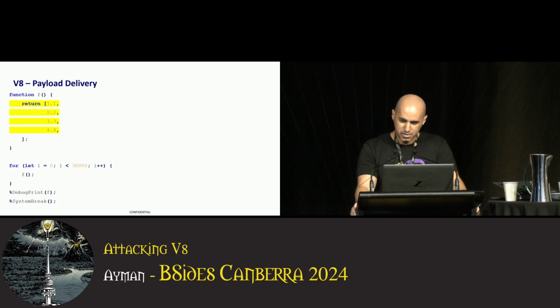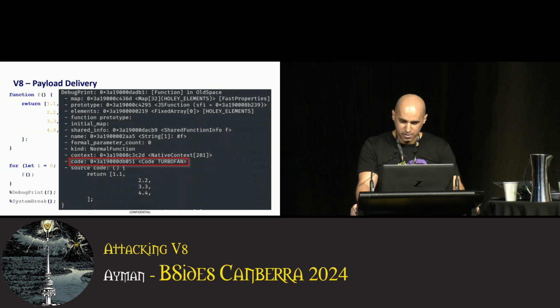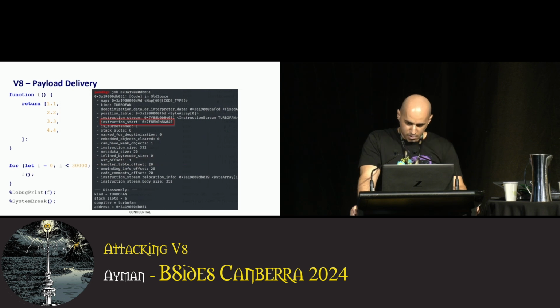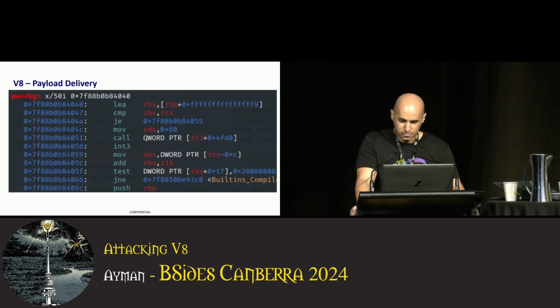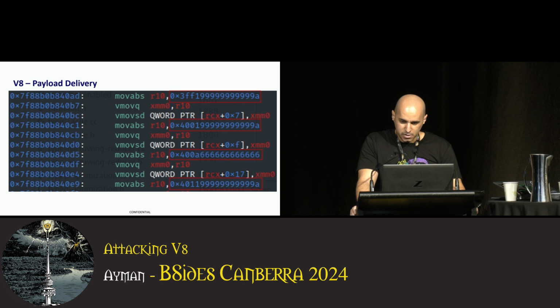When Turbofan optimizes a function, it compiles it into an executable memory region. Take a look at this function. It doesn't do anything. It only returns an array of doubles. Let's call it many times to trigger Turbofan optimization and inspect the compiled function. Here's the debug print. It shows the Turbofan generated code and also the source code of the function. Looking at the Turbofan code, we find the address of the actual assembly, like this. If we disassemble at this address, we eventually find our double values.